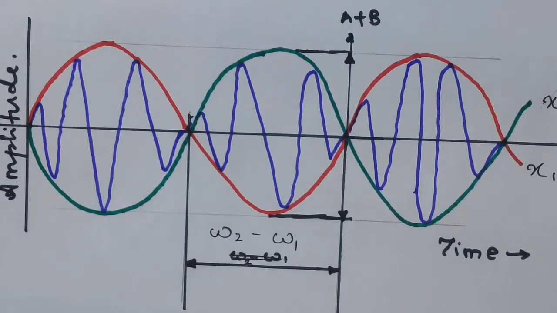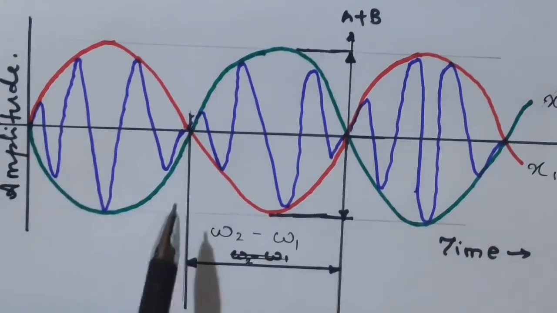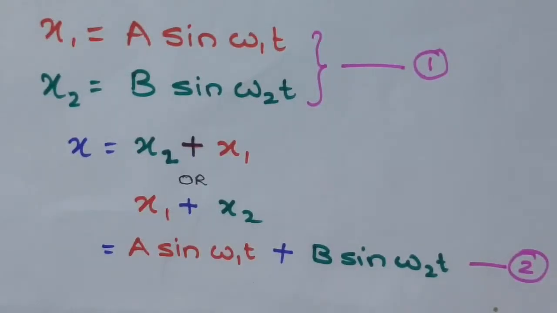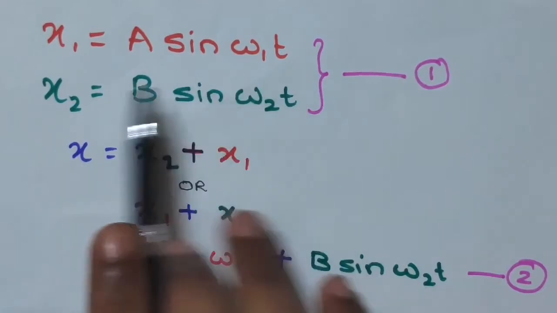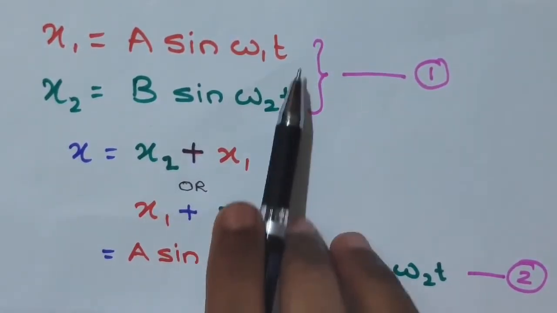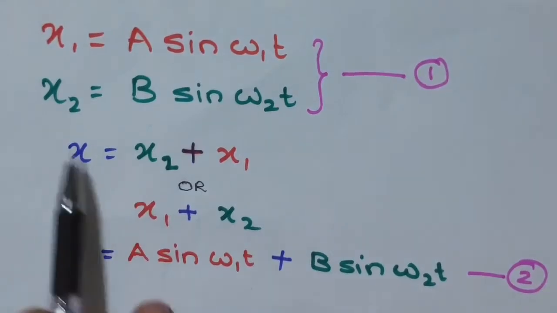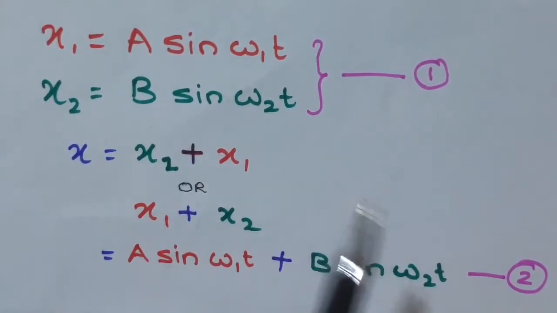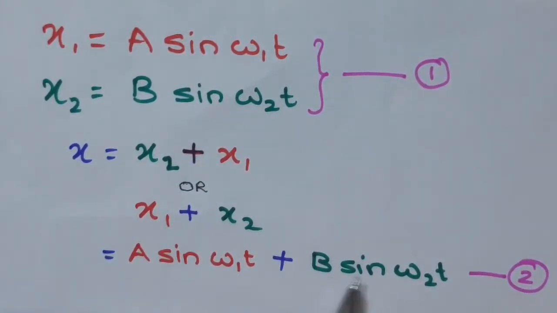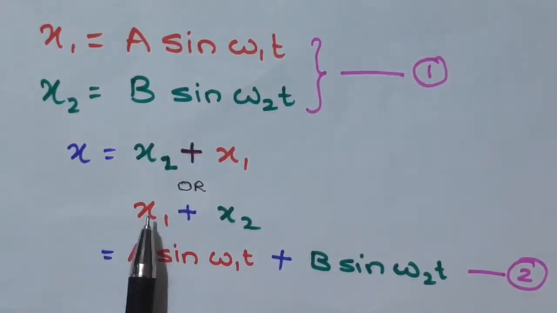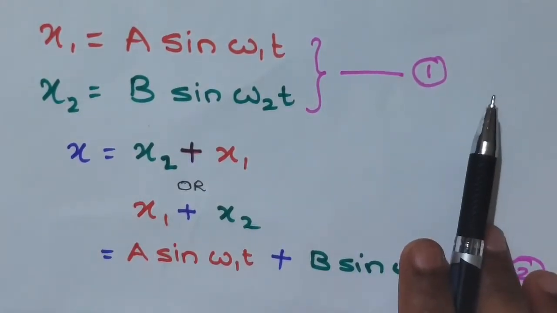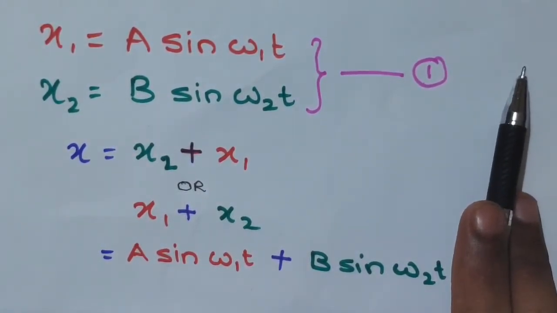Now we shall consider a particle subjected to two different harmonic motions, say x1 and x2. So x1 is equal to A sine omega 1t and x2 is equal to B sine omega 2t. Let us say this is equation number 1. The sum of these two harmonic motions, x, will be x1 plus x2, and that will be A sine omega 1t plus B sine omega 2t. We have already seen in the previous class how to add two SHMs. For reference, you can refer to these videos in the YouTube card which will appear on the top right corner.